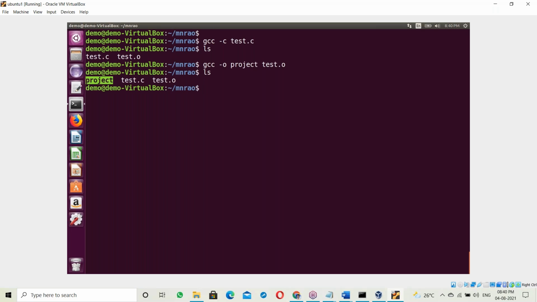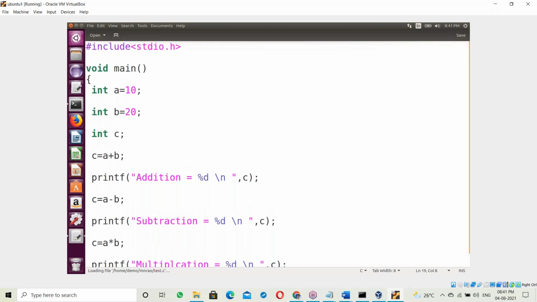What happens here? How is the EXE generated? At the time of generating the EXE file, test.o is the binary code for the C program. Next, the binary code for the C library. The stdio.h header file is included, see in the program.